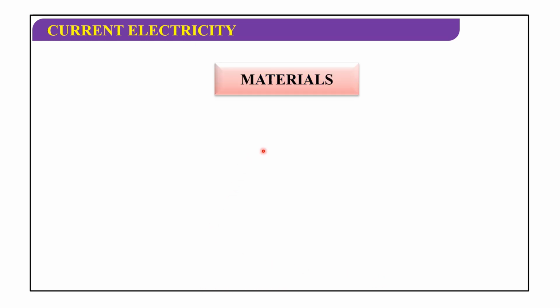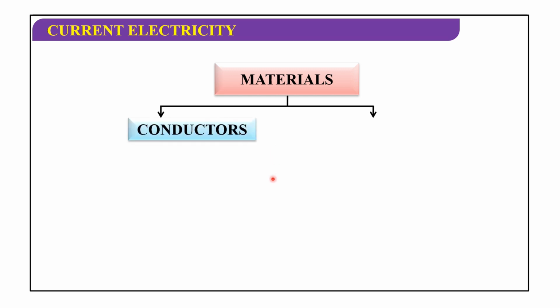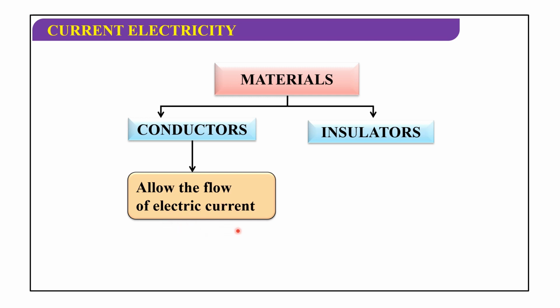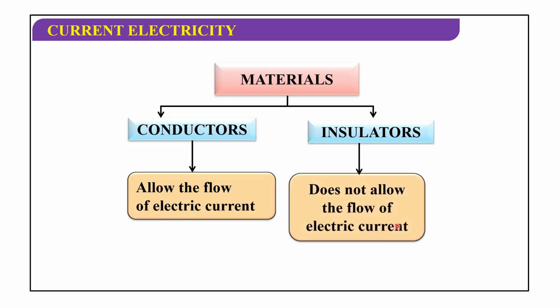Now we'll discuss the materials. Materials are of two types, conductors and insulators. Conductors are those which allow electric current to pass through them easily. Insulators are the substances which do not allow any electric current to pass through them easily. Conductors allow the flow of current, while insulators do not allow the flow of current.